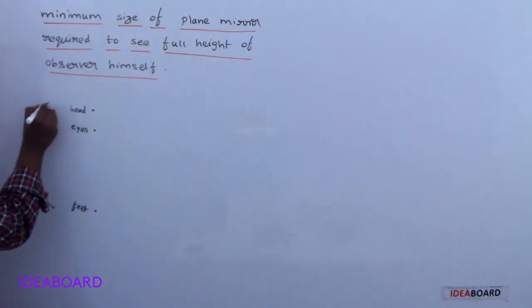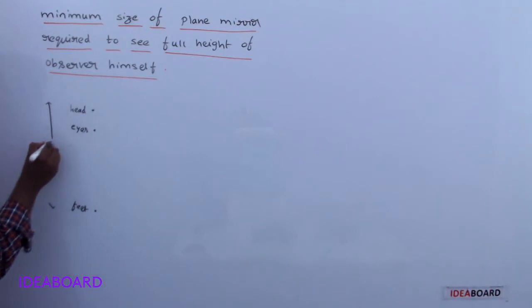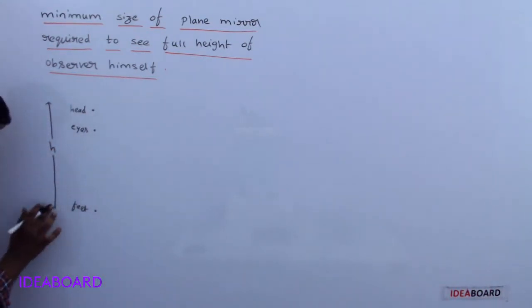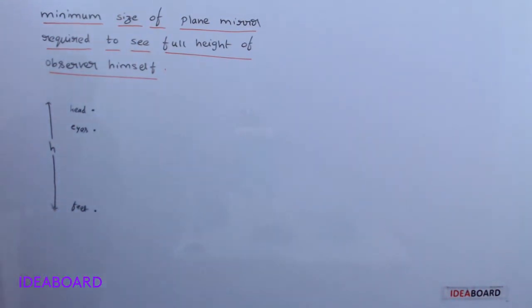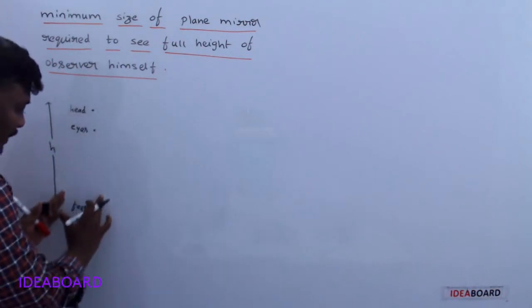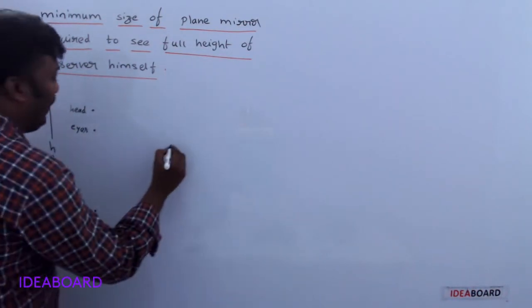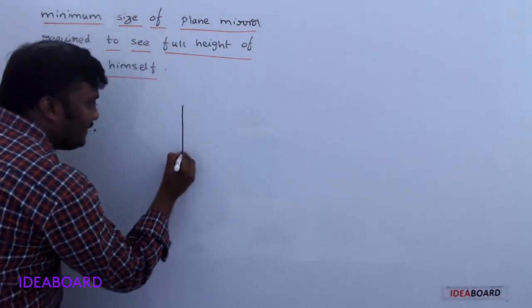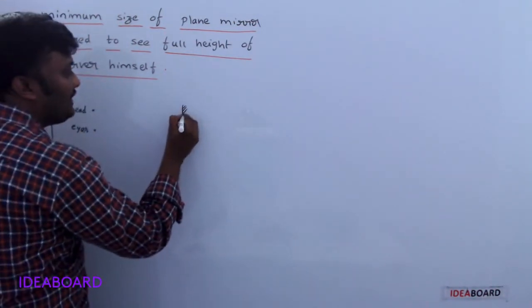From head to feet, the height of the observer is taken as h. Now, if you want to see the full image of this observer, what is the minimum size of plane mirror required?